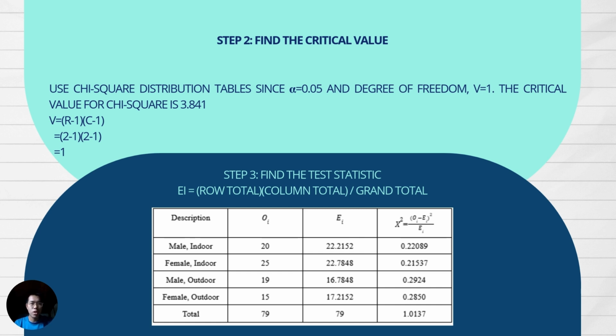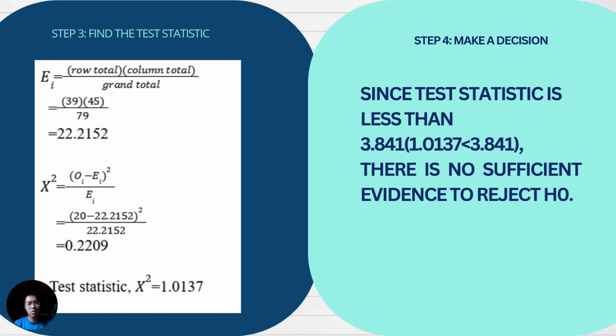Step 3 is to find the test statistic. Before we find the test statistic, we have to calculate the expected value. As the table shows, the expected value is calculated by the row total times the column total, and then over the grand total. The table below shows the whole process to get the chi-square. The test statistic we get for the chi-square is equal to 1.0137. Step 4 is to make a decision.